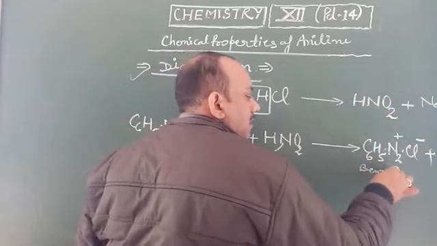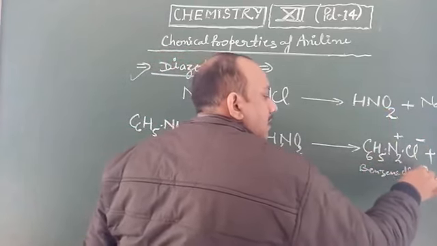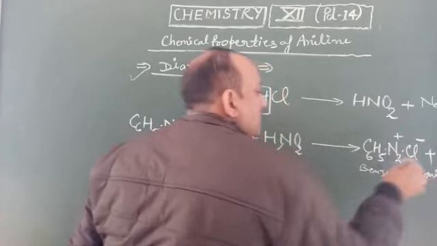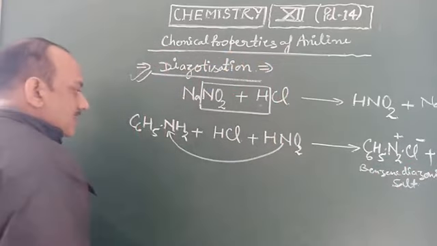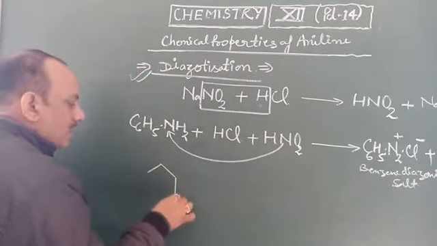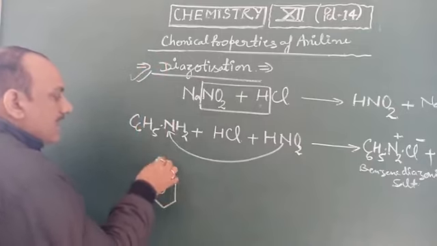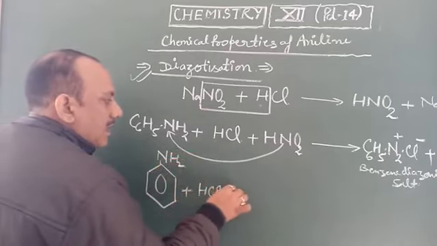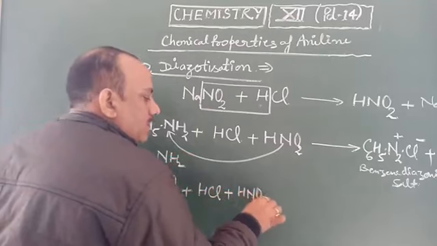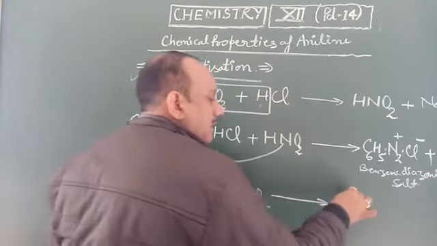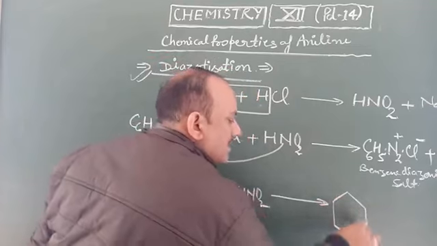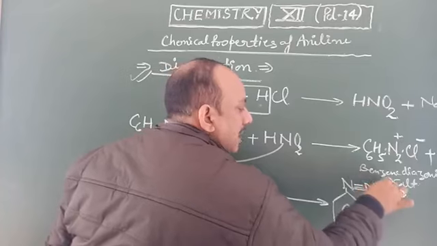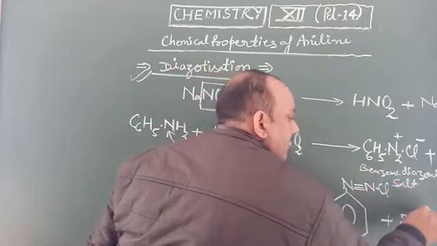Benzene diazonium salt. So this reaction is known as diazotization. Also its structural reaction is given as C6H5NH2 plus HCl plus HNO2 react with one another to form benzene diazonium chloride with a triple bond N and Cl, and water molecules.